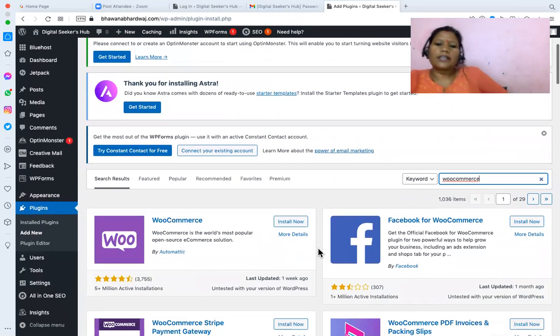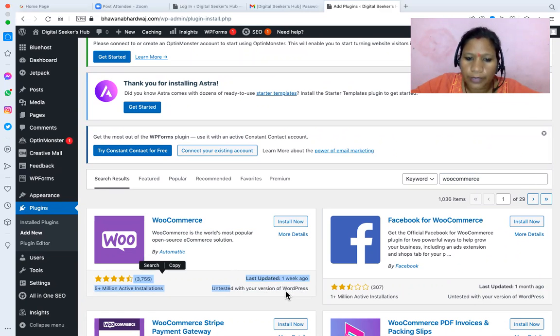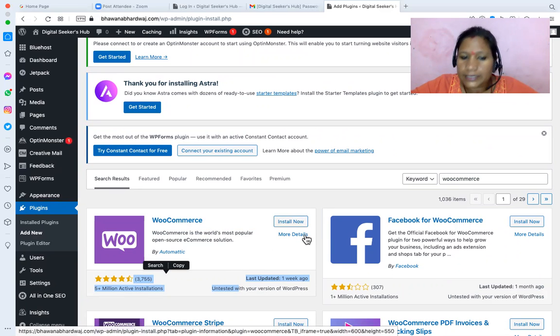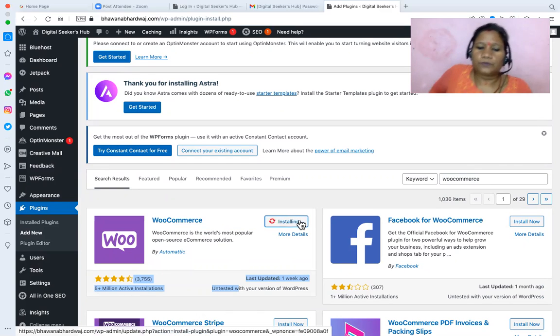Whenever we are selecting a plugin, we have to follow the same principle as with a theme. We will see the last update, and whether it is untested with the WordPress version. It should be compatible with your WordPress version. Check the number of active installs, the number of ratings and reviews. You can go to the details and see all the details. Once you are fine with all this, we can click on install now.